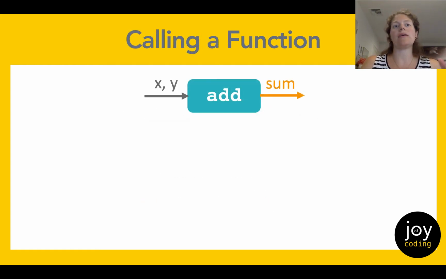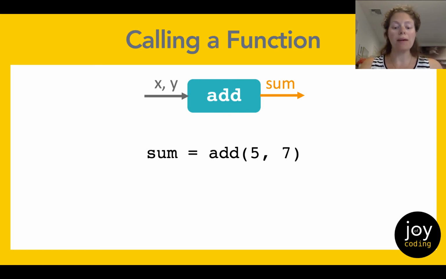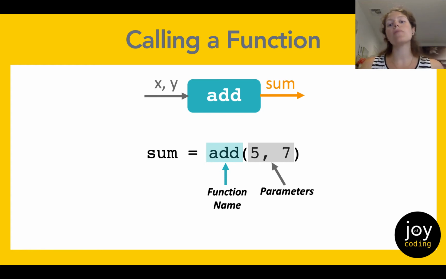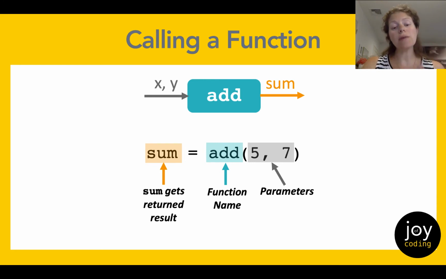So let's take a look at what our Python code might look like to call such a function. So here's an example line of code that calls the add function that we've been describing. It starts with the function name here on the right-hand side of the equal sign. And then in parentheses after the function name are our parameters. In this case, in the call of the function, these are the actual values that we are going to pass our function. It's not x and y, it's 5 and 7, the actual numbers that we want to add together. Then once the function is executed, the result gets stored in our sum variable, and this is the returned result. And the equal sign is what's doing that assignment for us.